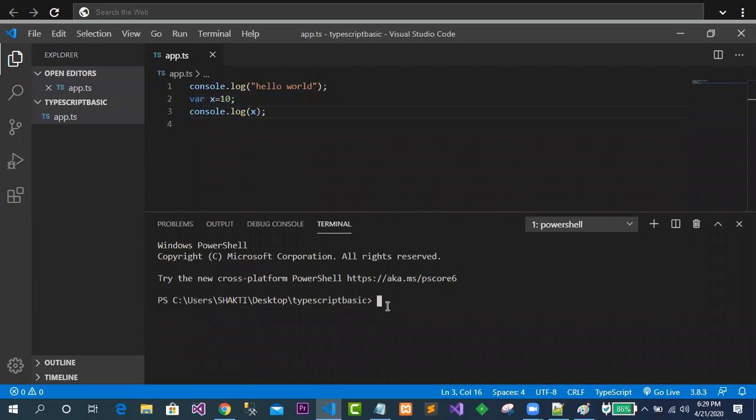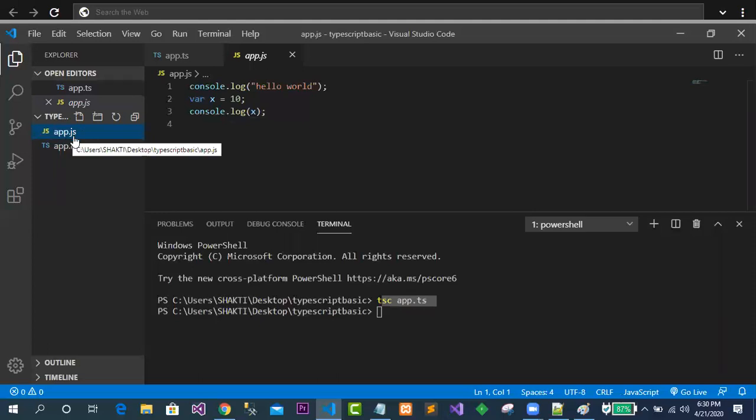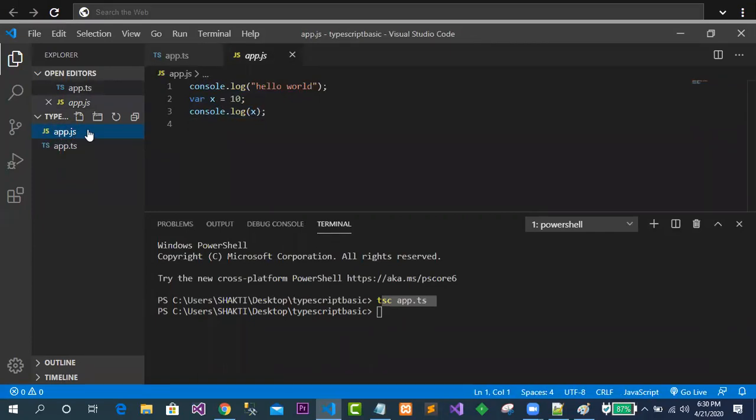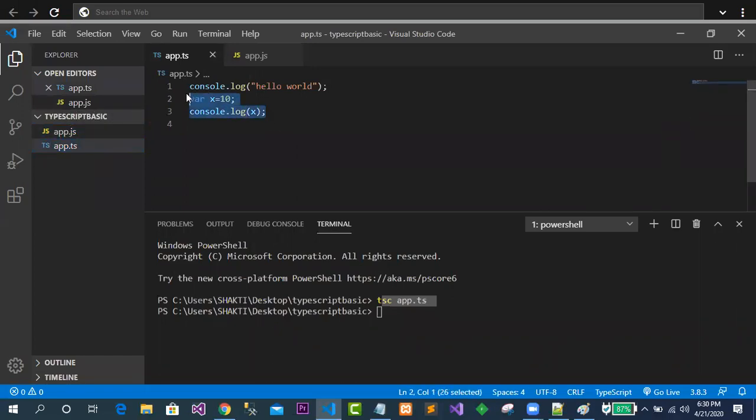So now, to compile these programs, I will compile the program with the TSC compiler. Don't worry about this one, simply I'm giving one example. So now app.ts, once it is written, just see it is successfully compiled, and you can see over here one app.js file is created. Whatever code the ts has, now the same code is contained inside app.js. Yes, this app.js is containing the same code, because it is not going to convert anything, because we have written the JavaScript code over here. So that is why app.js is also containing the same code.